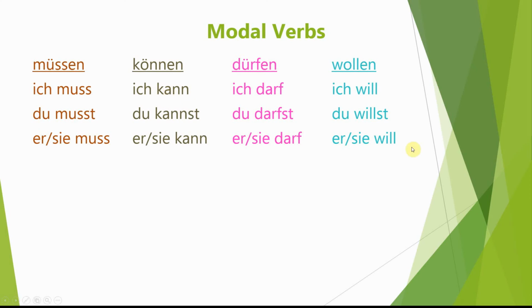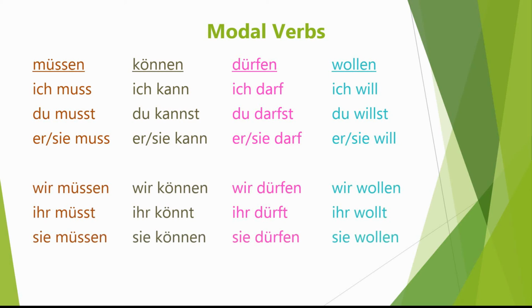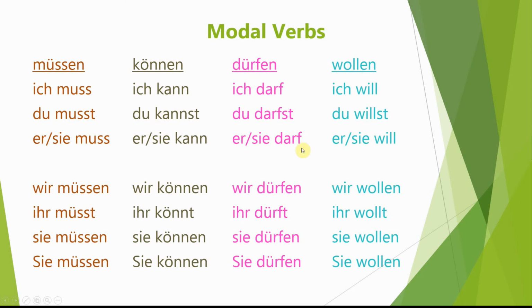But what do they look like in the plural forms? We have the wir forms, the ihr forms, the sie forms meaning they, and the Sie with a capital S meaning you, the polite form of you. And here you can see the forms are very similar to each other in the plural forms, and they've actually gone back to the forms that we had in the infinitive. So these umlauts have reappeared, and the vowels have gone back to what they were in the infinitive form. So those are quite straightforward.